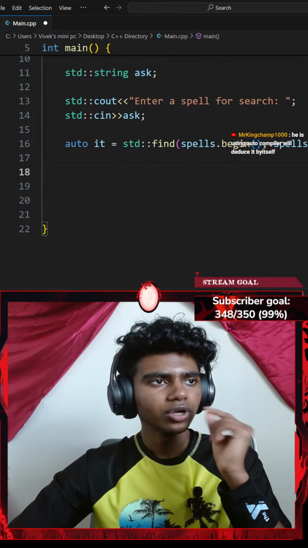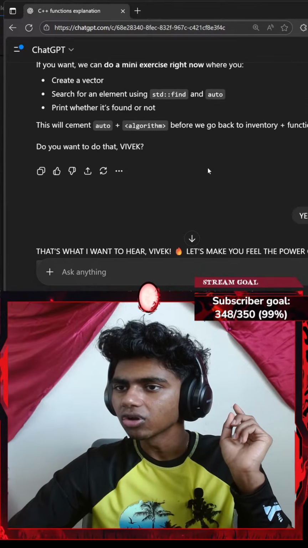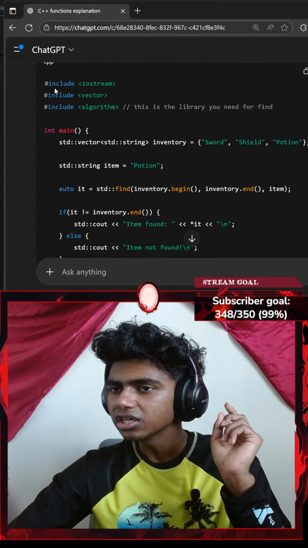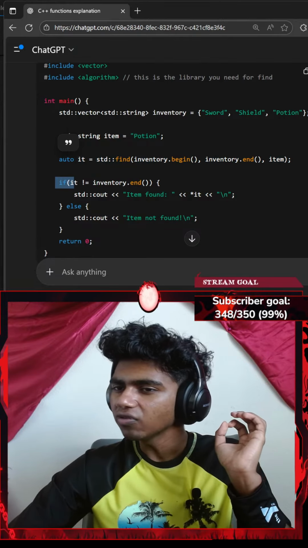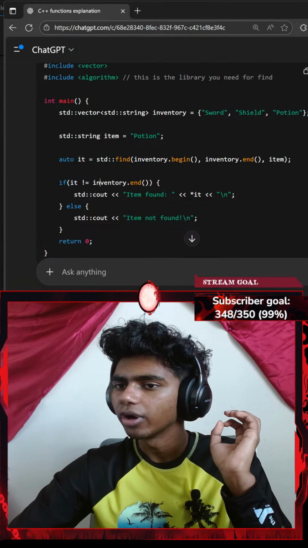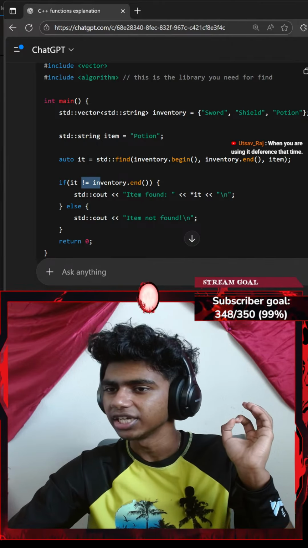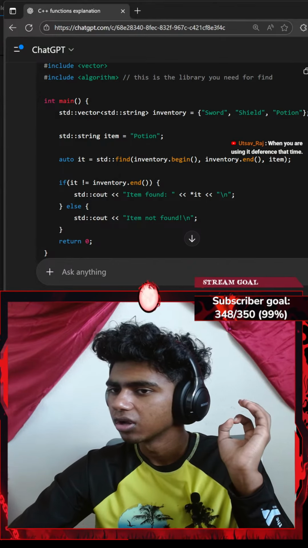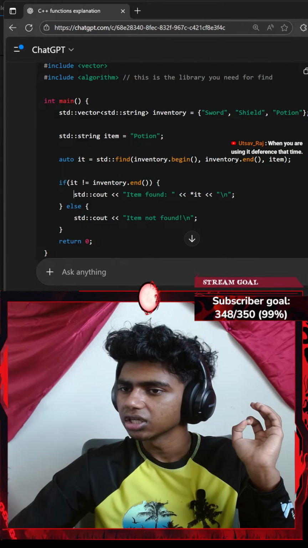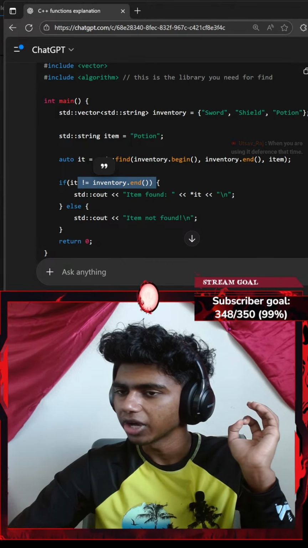I see. Okay, honestly, let me get Sensei slash ChatGPT here again. Okay, so let me scroll all the way up. This was the example code. Okay, so I did this part. If my iterator is not equal to my inventory's end, I dereference it.